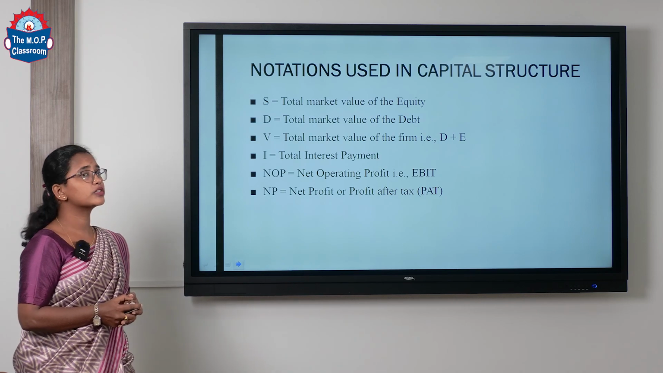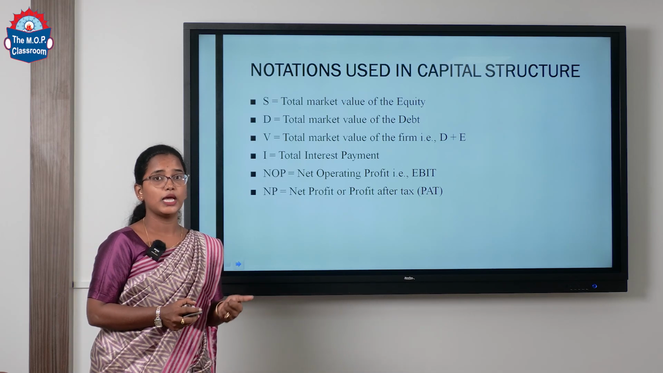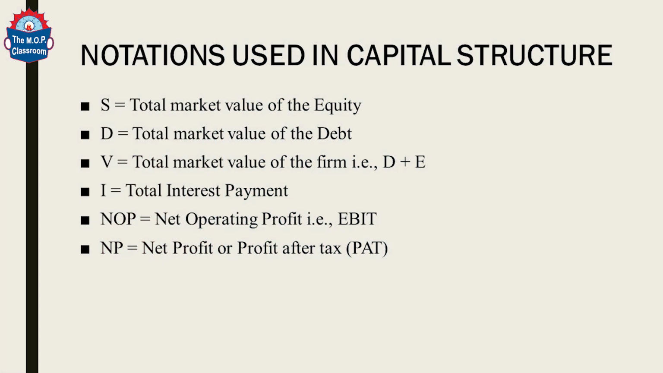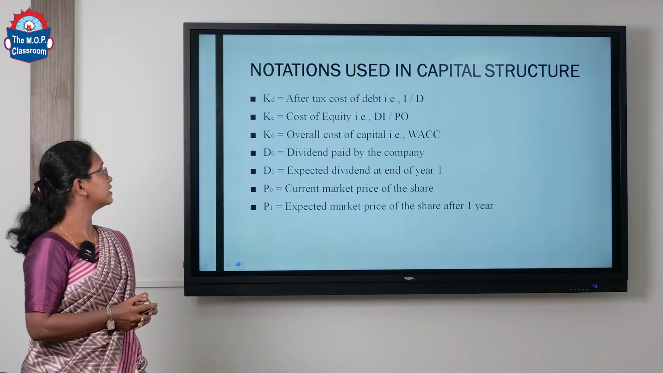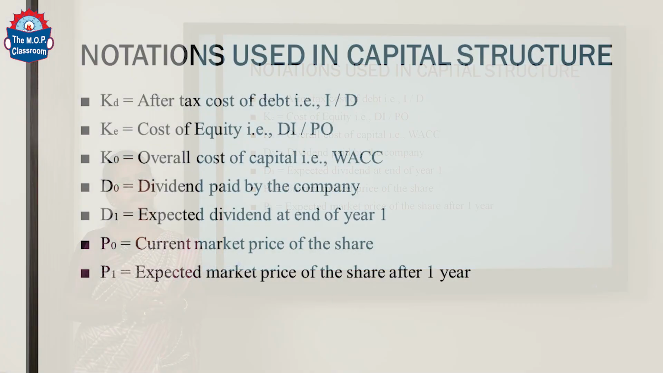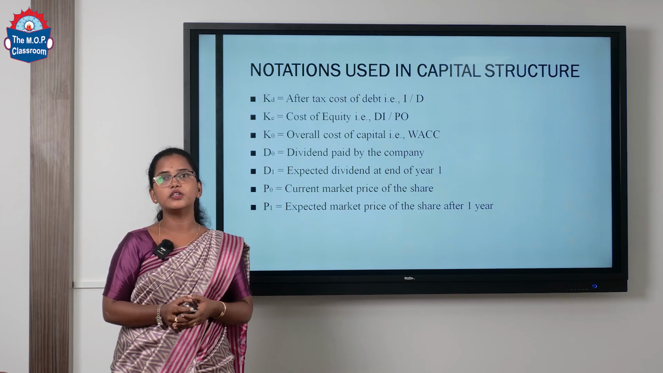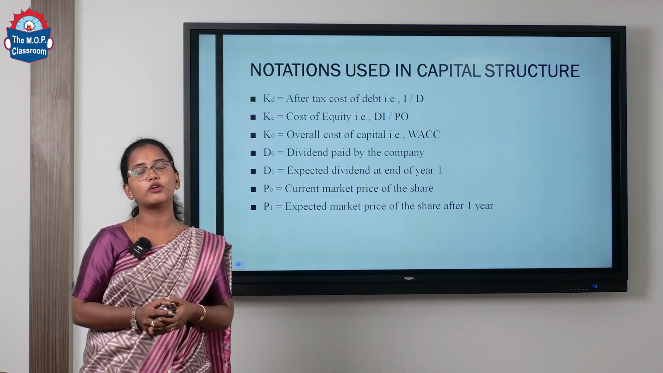Some basic notations used in capital structures are: S denotes the total market value of the equity, D denotes the total debt, V denotes the total value of the firm, I is interest, NOI is net operating income, NP is net profit, and KD denotes the cost of debt. What do you mean by cost of debt? The total interest expense owed on a debt is termed the cost of debt. KE denotes cost of equity. What is cost of equity? The total dividend paid to its existing shareholders is termed the cost of equity.